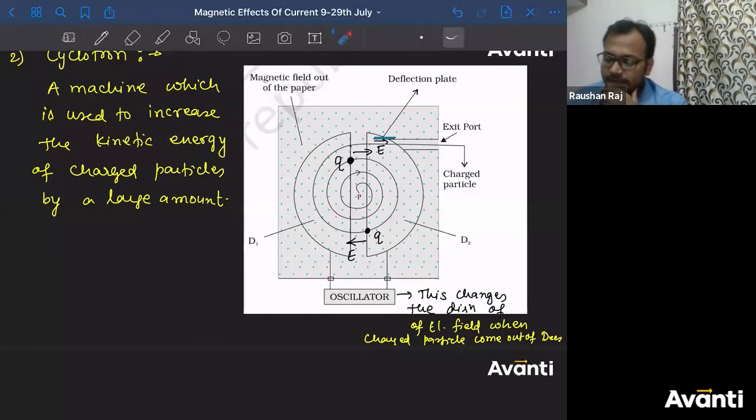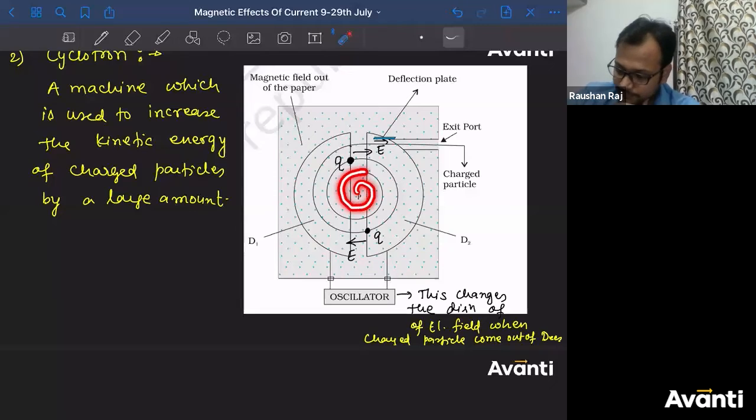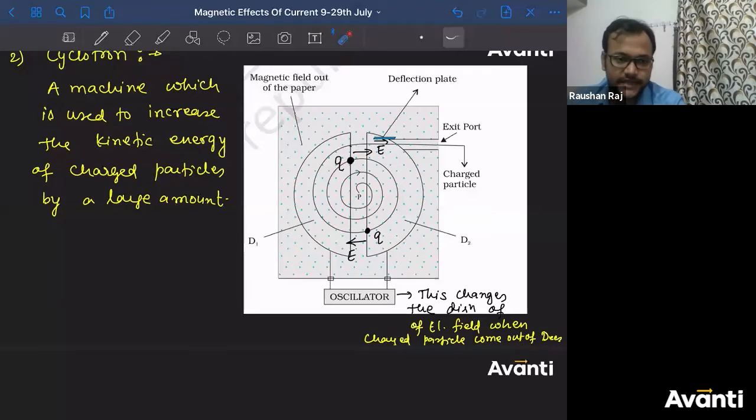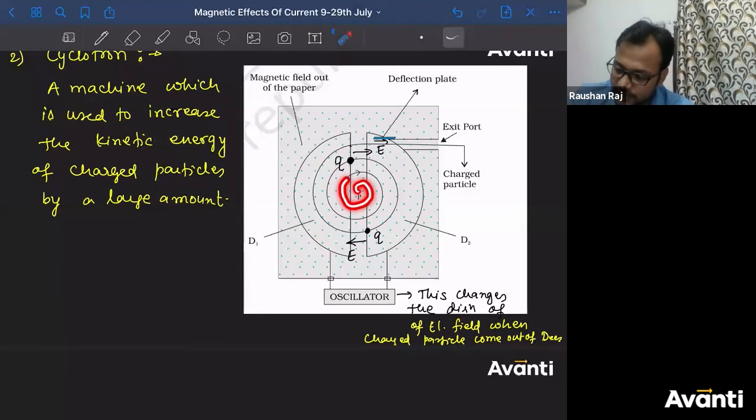Now tell me guys, why this spiral path has been mentioned? What is the reason behind that? Tell me, chalo. Why the spiral path is mentioned? Why the particle will follow a spiral path? Why spiral? Why not circular? Why not the particle will go in a single circular path? Why spiral?